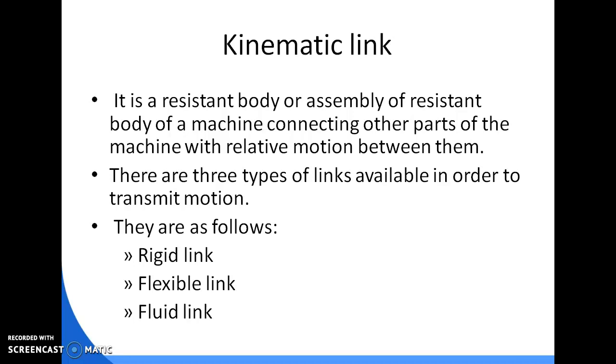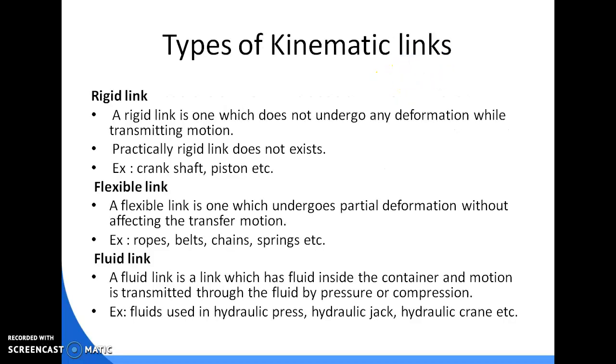This means a link is a device made up of resistant body which is able to connect two parts of a machine to transfer motion from one part to another. There are three types of link available to transmit motion: rigid link, flexible link and fluid link. These are the types of kinematic link.